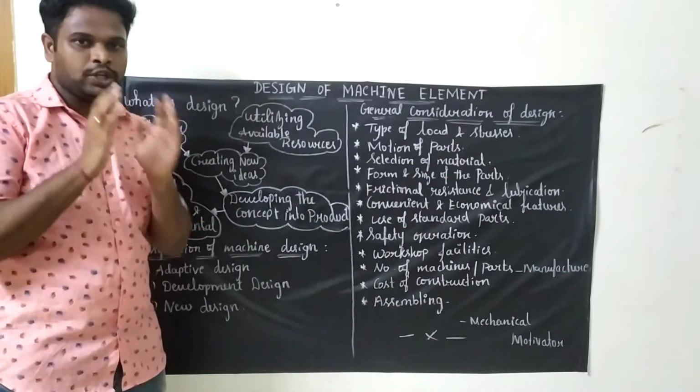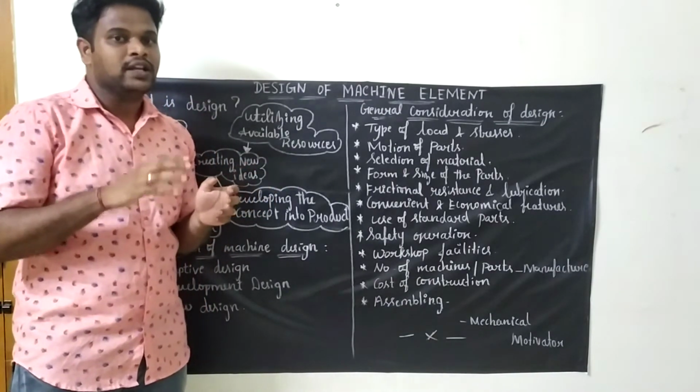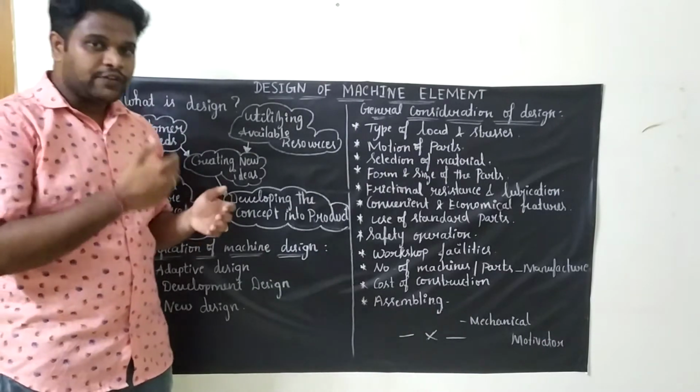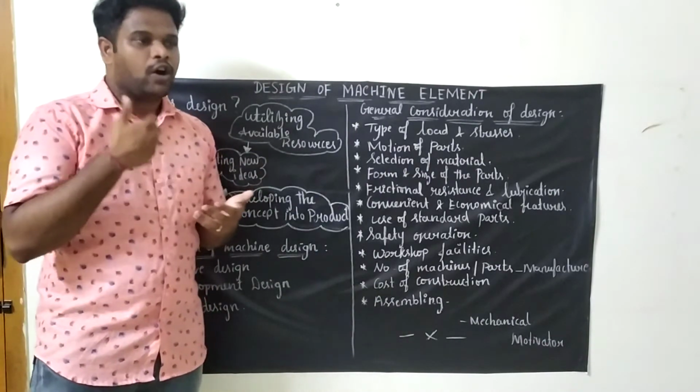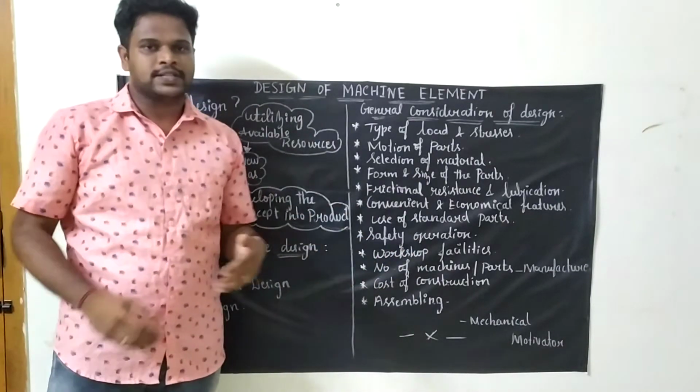So you need to understand these things, and while manufacturing the product, we should follow the safety precautions. If not, automatically we, or those who are around, will meet with an accident. Next is workshop facility.